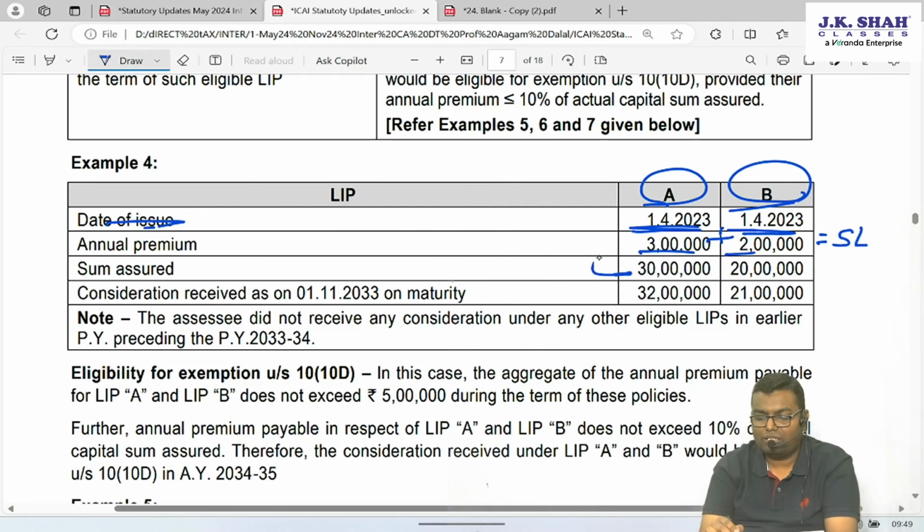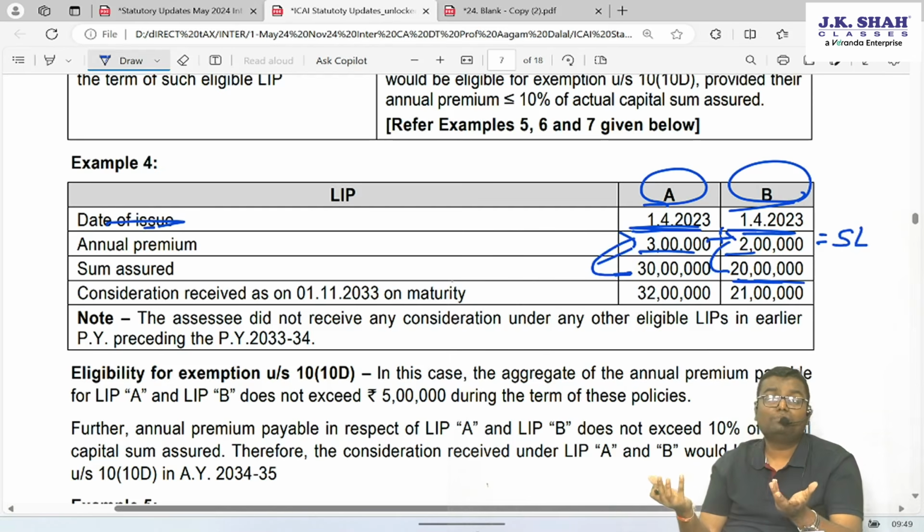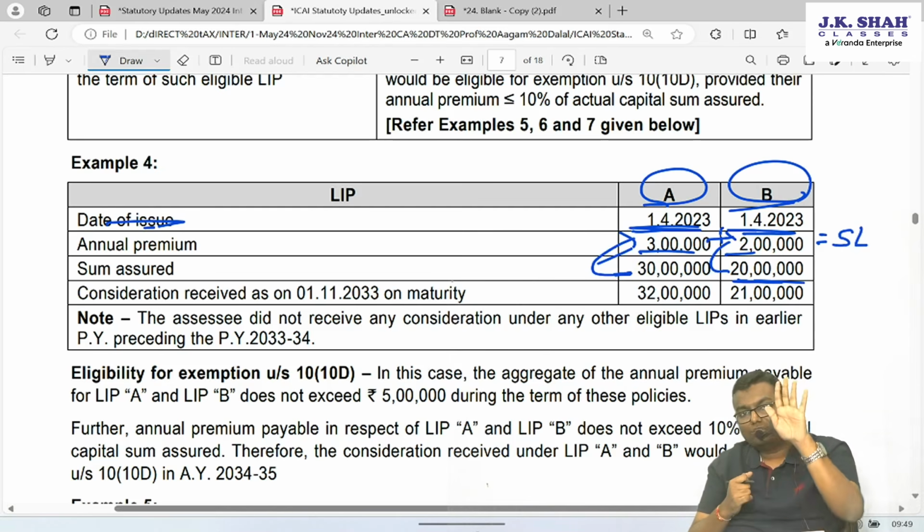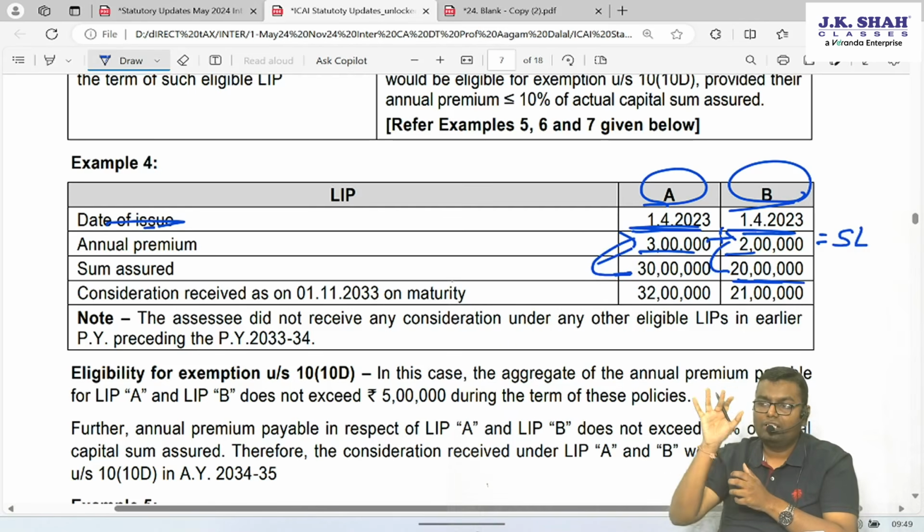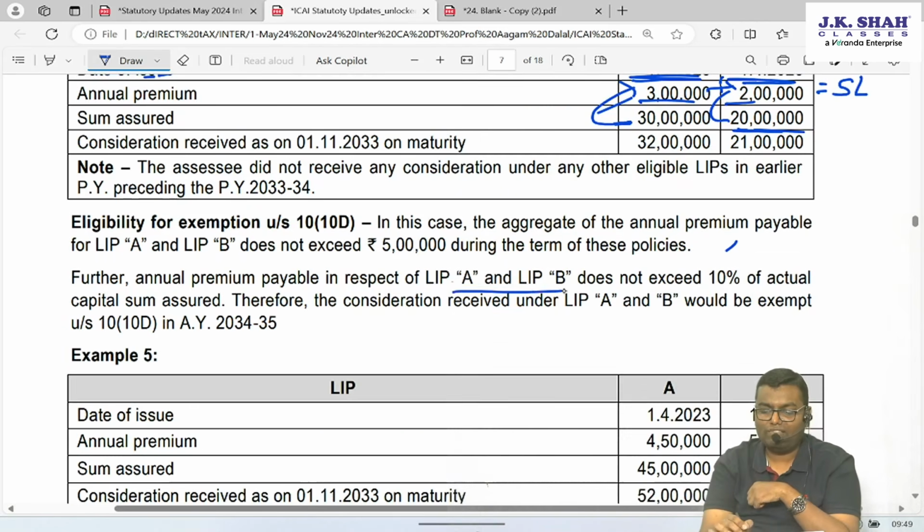30 lakh sum assured. Premium paid 3 lakh. Exactly 10%. Sum assured 20 lakh. Premium paid 2 lakh. Exactly 10% of sum assured. Even premium is not paid more than 10% of sum assured. So total premium is not more than 5 lakh. It is not more than 10% of sum assured also. Both the policies will be what? Exempt. Both the policies will be exempt.